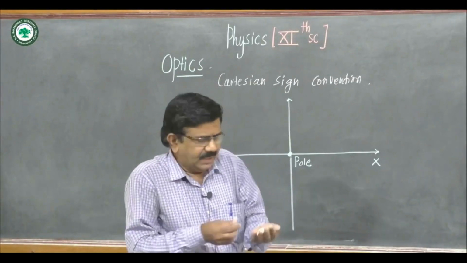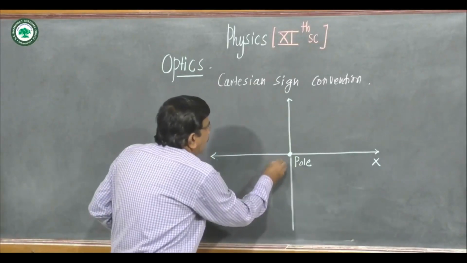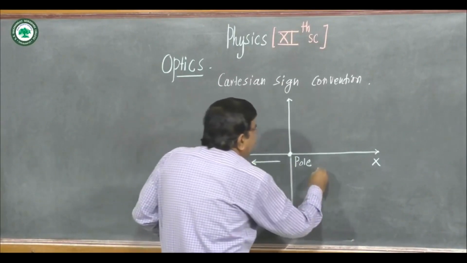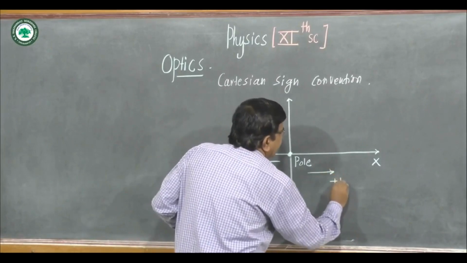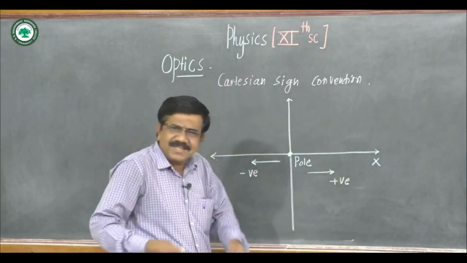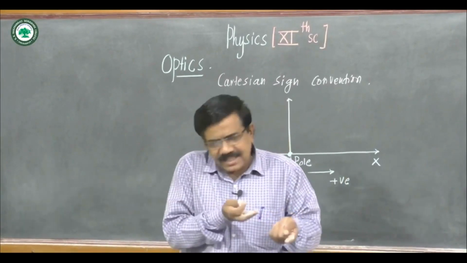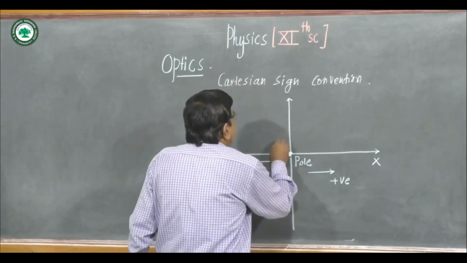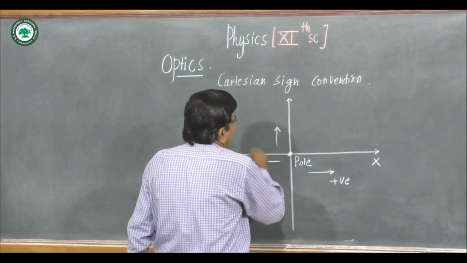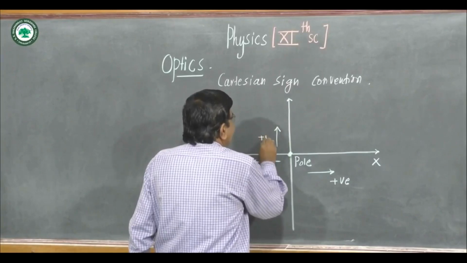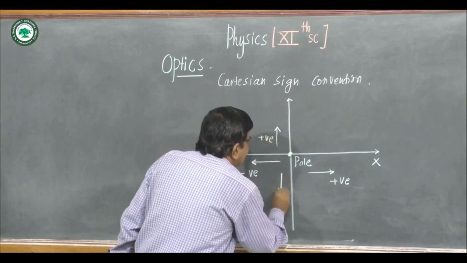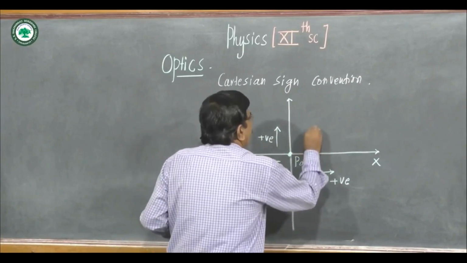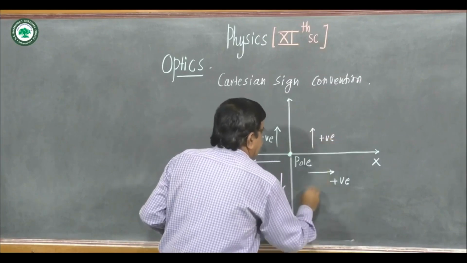Distances measured to the left of the pole are negative and to the right of the pole are positive, same as the Cartesian x-axis, y-axis. Above the principal axis, distances are positive, and below the principal axis, distances are negative.